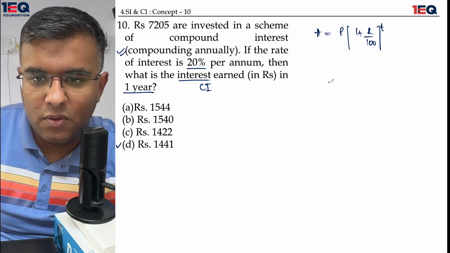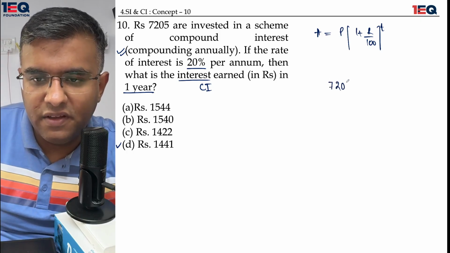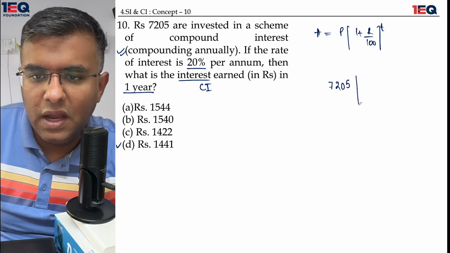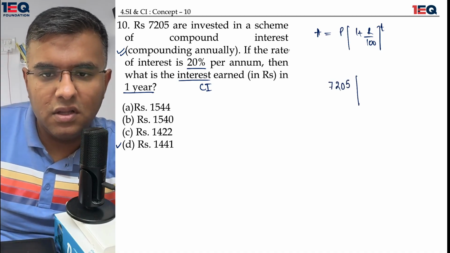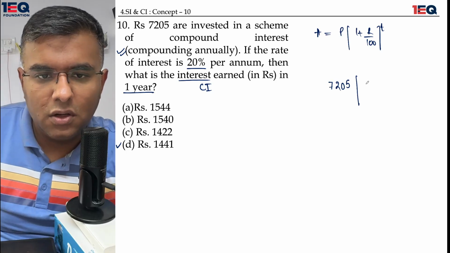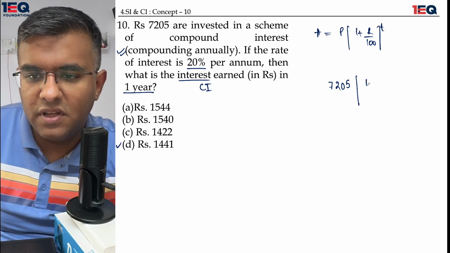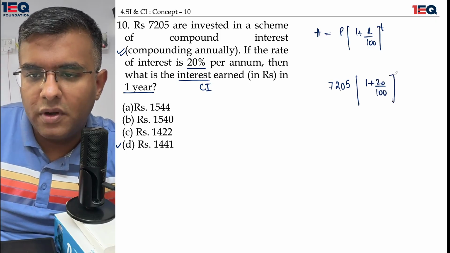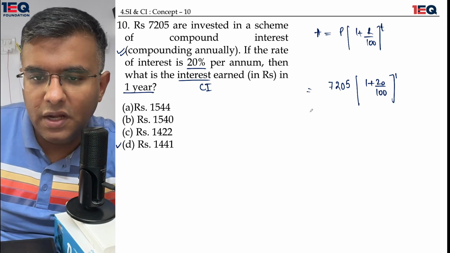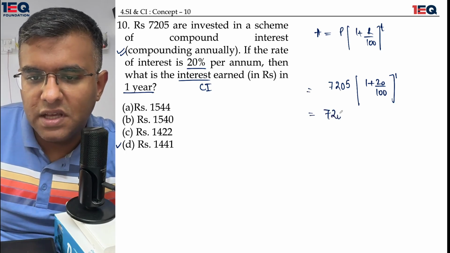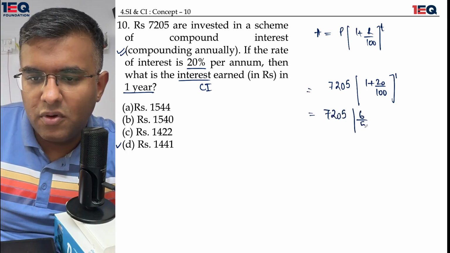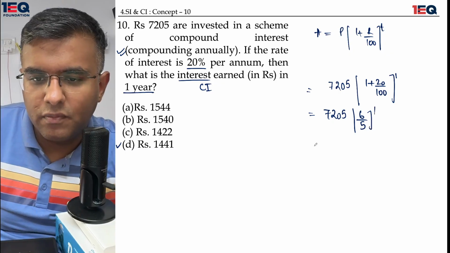There is an investment amount of 7205, and the rate of interest is 20%. That would give me 1 plus 20/100 whole raised to the power 1, right? So 7205 multiplied by 6/5 raised to the power 1.